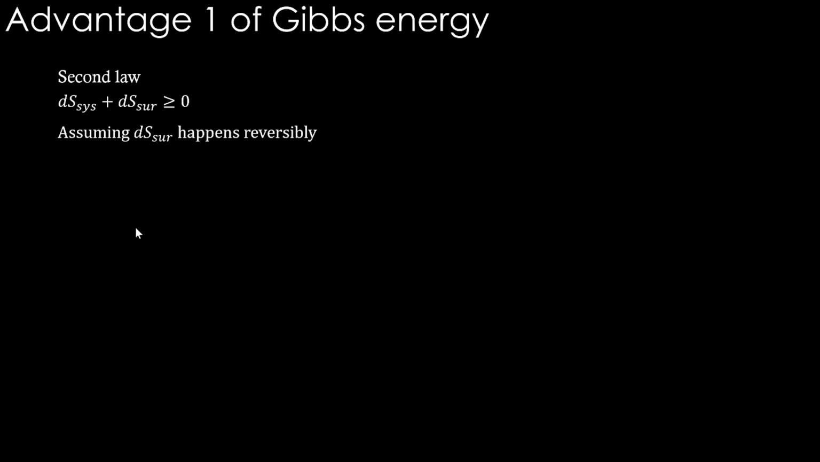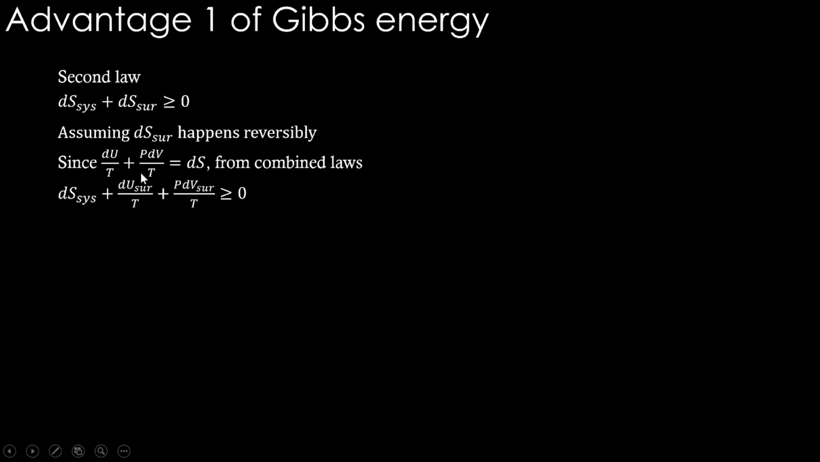Assuming dS surrounding happens reversibly. You know, surrounding is a huge reservoir, so entropy change in that happens reversibly, let's say. Then we can write from the combined laws, keeping only dS on one side, we will put the temperature below these other two terms, dU by T plus PdV by T. Okay, this is coming from combined laws. We can write dS system plus, instead of dS surrounding, we will write dU surrounding by T plus PdV surrounding by T, right? As combined laws we have written for only reversible cases, right? Therefore, dS surrounding only we can replace using the combined law.